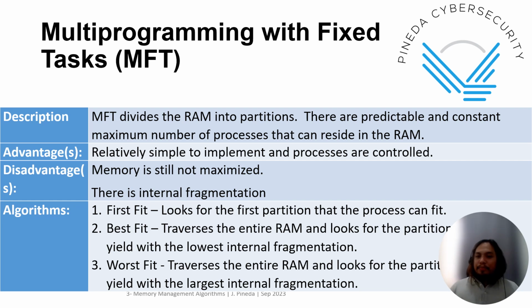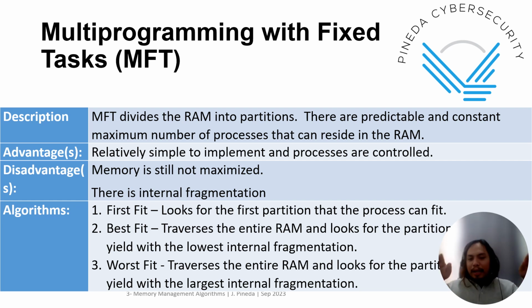So when we say predictable and constant, it means if the memory is divided into five, obviously you have the operating system that will use the first partition, and then the rest, we have four that can be used by four processes. So it's predictable and constant. The advantage is it's relatively simple to implement and processes are controlled. The disadvantage is that the memory is still not maximized because there is internal fragmentation.